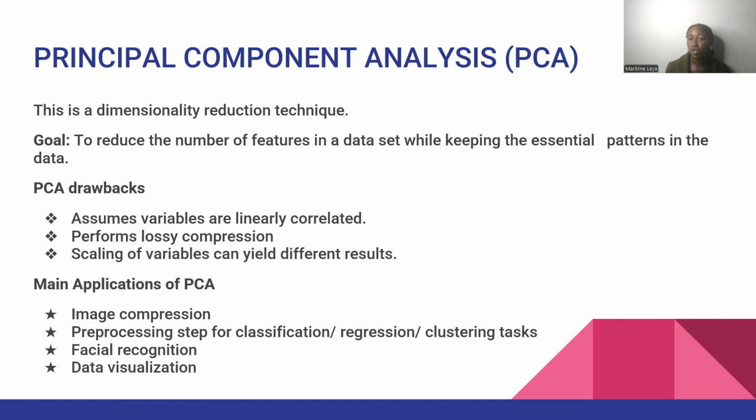So the drawbacks: it assumes that variables are linearly correlated, which may not be true for all cases. Then it performs lossy compression. Scaling of variables can yield different results. Then the main applications of PCA: we have image compression, pre-processing step for classification, facial recognition, and data visualization.